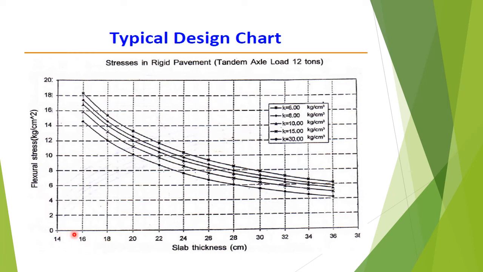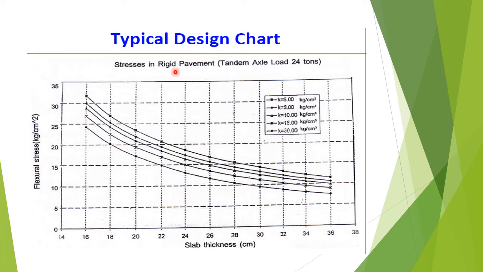On x-axis there is a marking of slab thickness, and y-axis there is a flexural stress in kg per centimeter square, and different curves were given with the varying values of k. For k equal to 6, we need to use the first curve. If the k value is 8, we need to use second curve. Like that, it requires k value as well as flexural strength to determine the slab thickness.